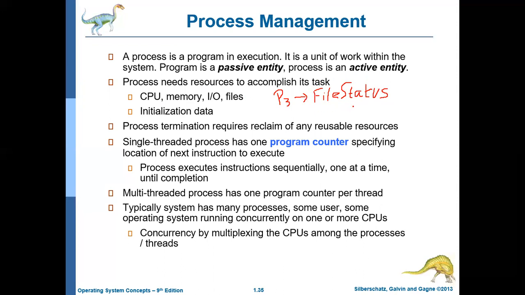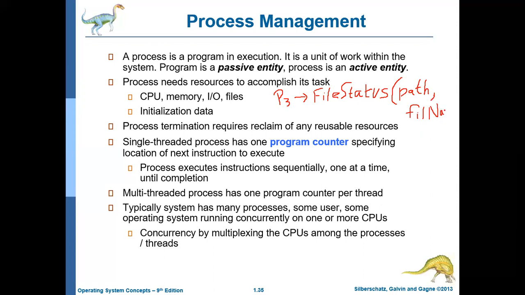So to invoke that particular process which displays the status of a file, it may need some initialization parameters, like the path in which the file is stored. So if it is stored in E drive, in some folder name, E drive all files, there again it may also require a file name. So this particular process needs two parameters.